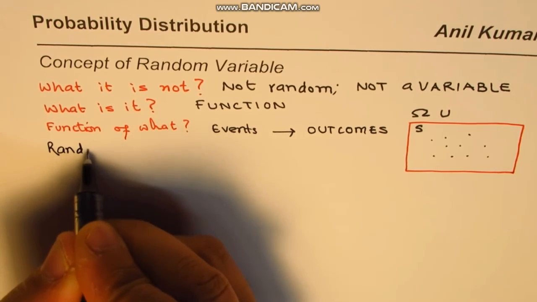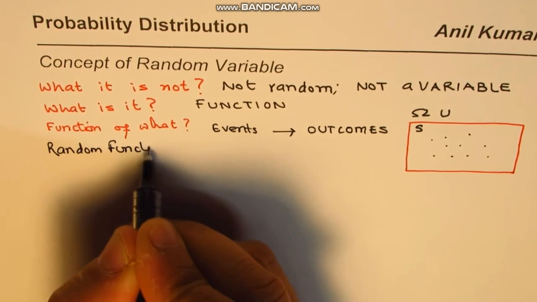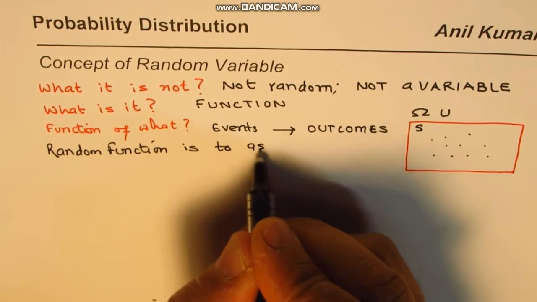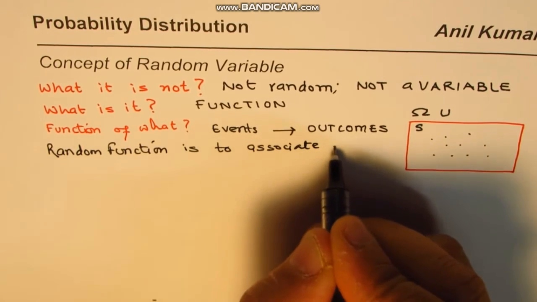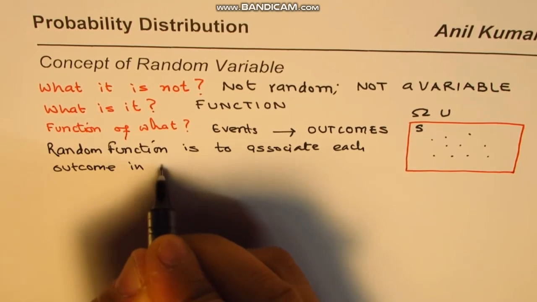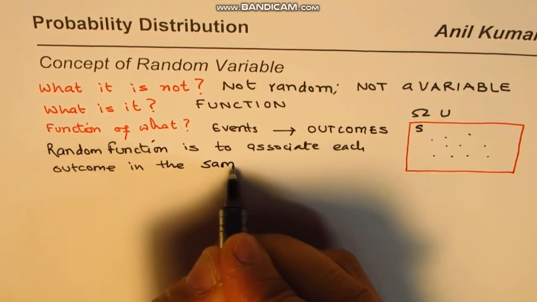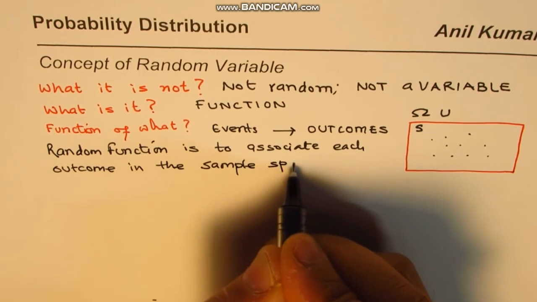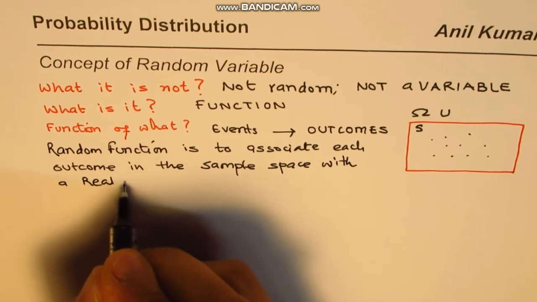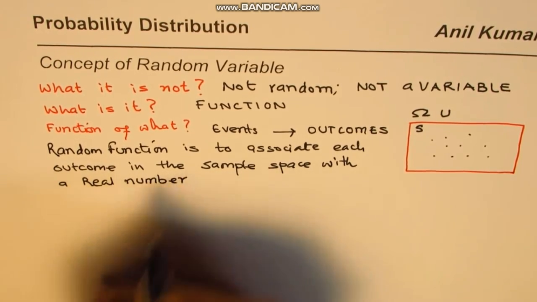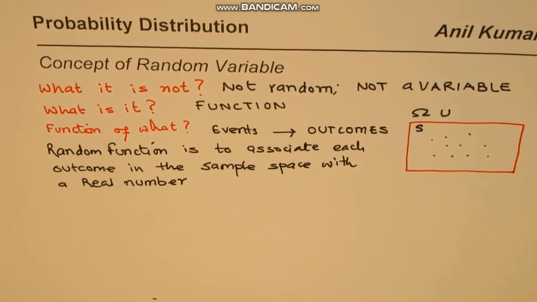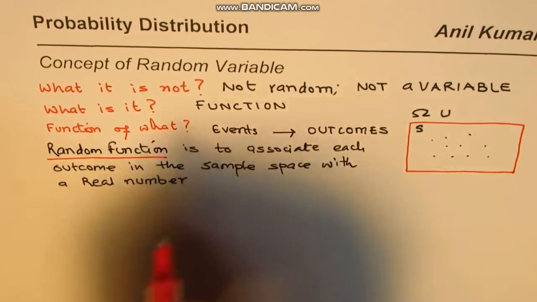The random function is to link or associate each outcome in the sample space with a real number. So this is what it is. We define a random function, which is actually the random variable. These two are the same thing.